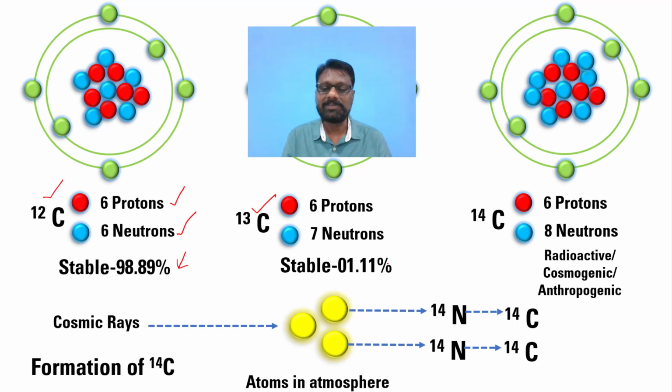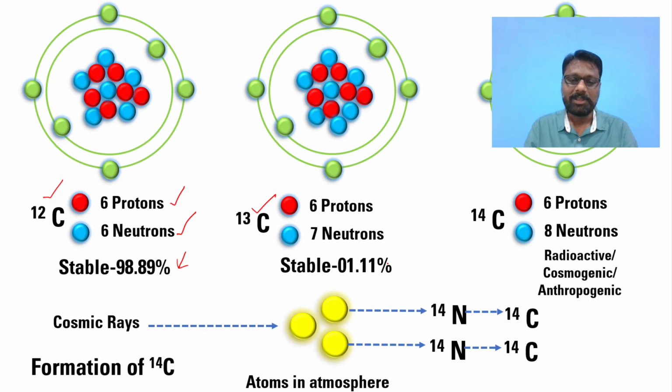So this is the conversion of nitrogen into C14, and again the C14 gets back to N14 by the liberation of beta particles. In this way, you will observe the stability and instability of carbon and related isotopes.